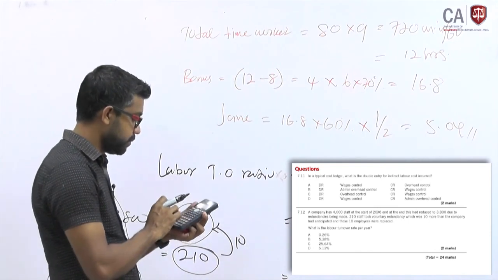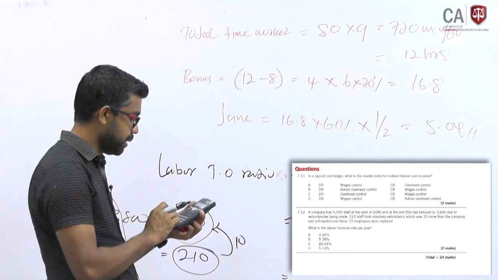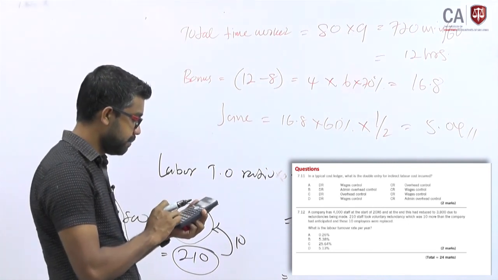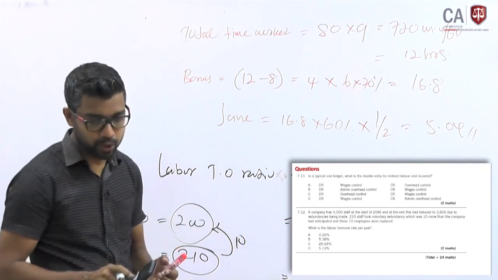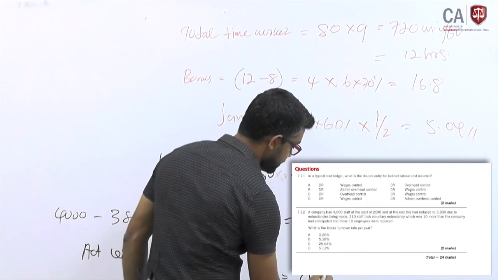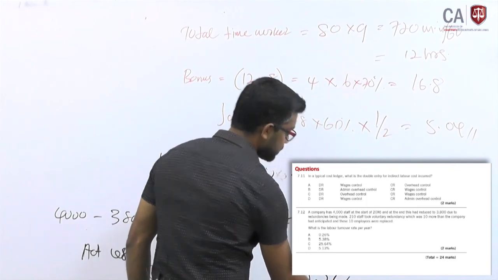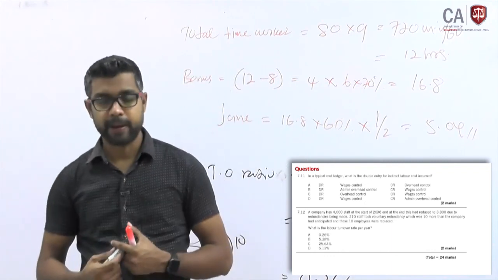So the answer is what? 4,000 plus 3,800, take the simple average of it, 10 divided by the answer into 100%. So the labor turnover ratio is 0.26 to the nearest decimal, 26. Is there an answer like this? Yes, the correct answer is A.